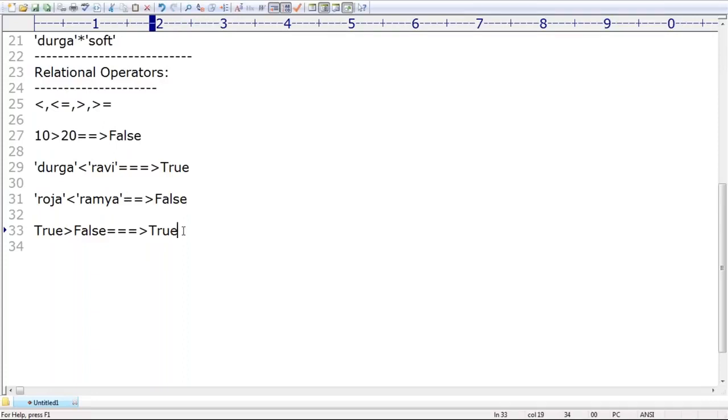Next, even for Boolean, you can happily apply it. I'm taking 10 greater than True. Can anyone tell the answer? 10 greater than True. What is the answer?